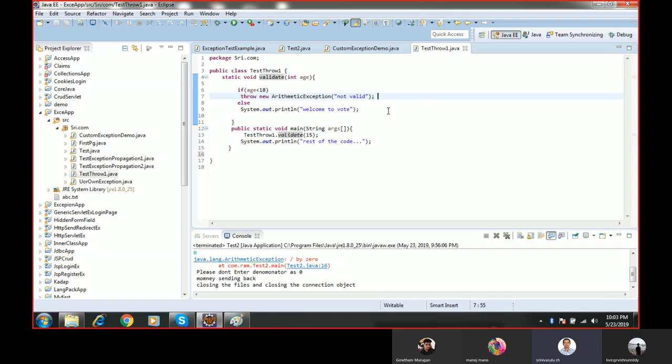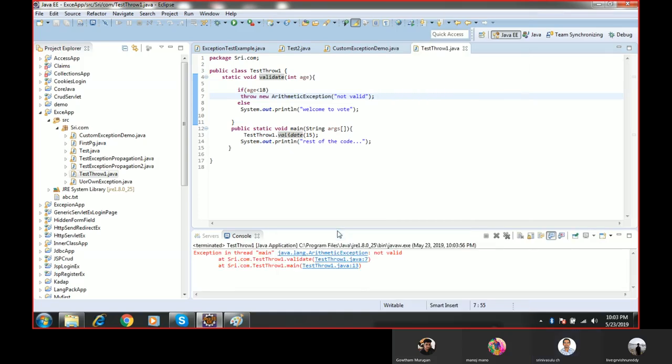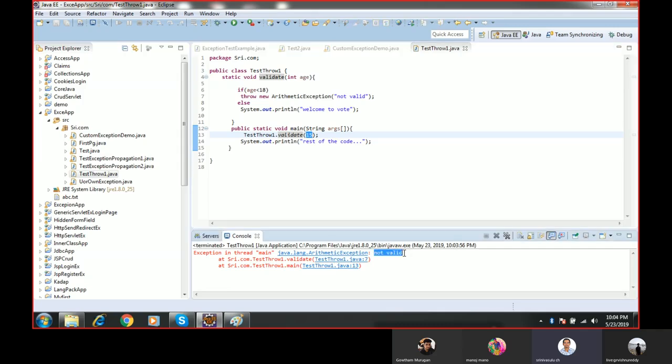So let us execute this program. Just right click and run as Java application. If you see here, when I pass the age as 15, then immediately it is throwing an exception. That is, Exception in thread main java.lang.ArithmeticException: not valid. This is a user defined message. I am passing this message, not valid.